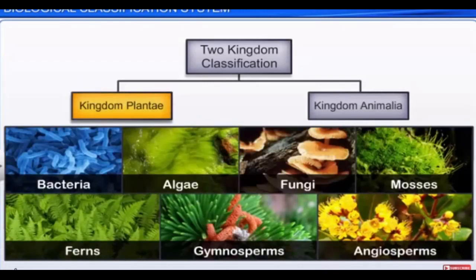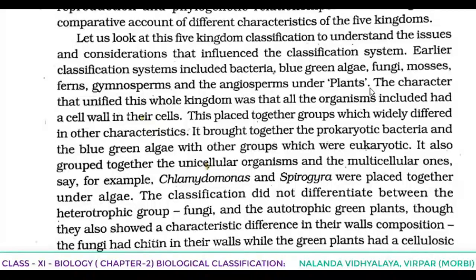Kingdom Plantae only. There it was not divided as unicellular, multicellular, photosynthetic, non-photosynthetic, like that. So here we are saying the same point.